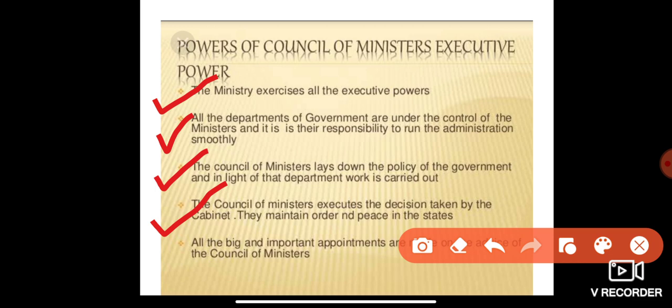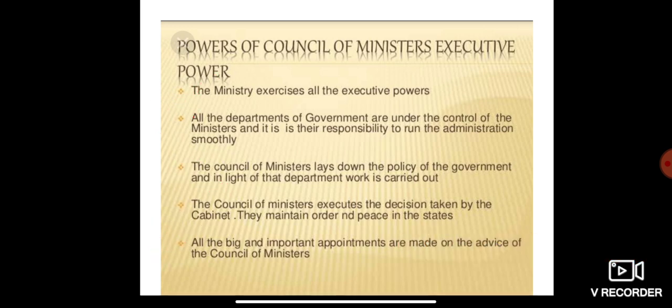They maintain order and peace in the states. Lastly, all the big and important appointments are made on the advice of the Council of Ministers. So every big and important appointment is made with the advice of the Council of Ministers. So that is the executive power of the Council of Ministers.